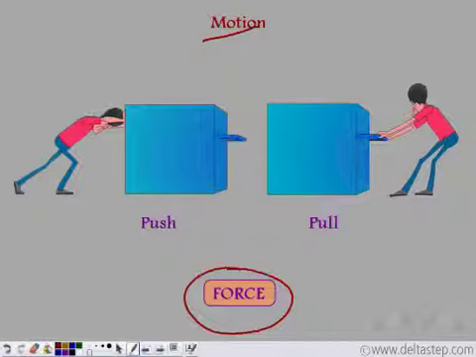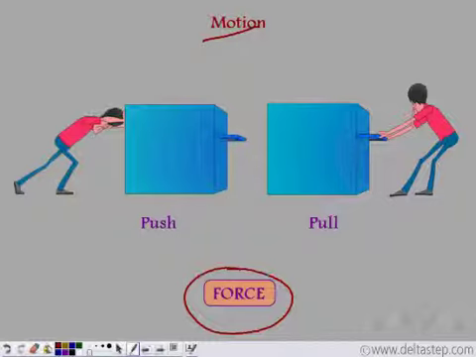Now note that not always can you make an object move just by applying force. For example, no matter how hard you try to push a wall, you would not be able to make it move. But the converse is true. That is, in order to make an object move, you do need to apply force. We move a lot of things in our day-to-day life, and in order to move them, we apply force. And note, each force can be broken down to a push or a pull.